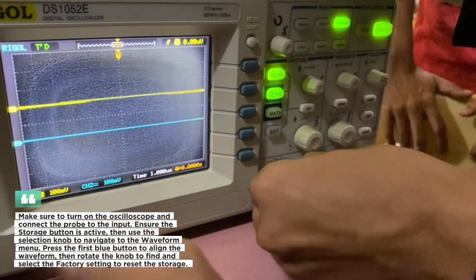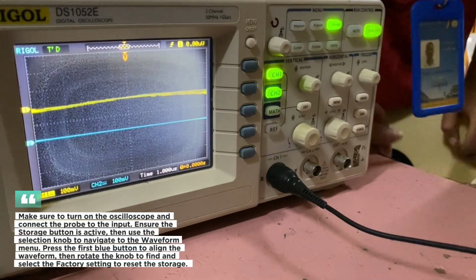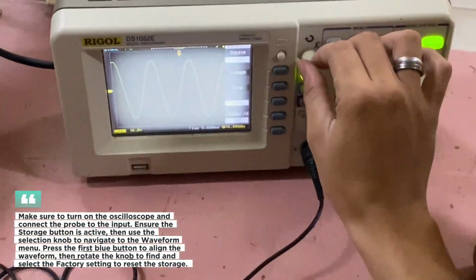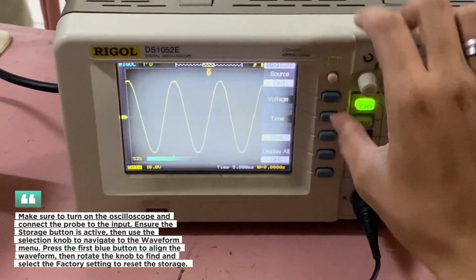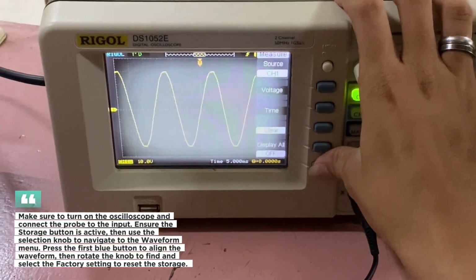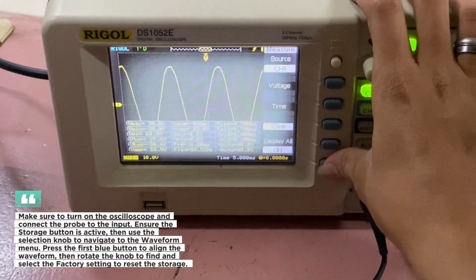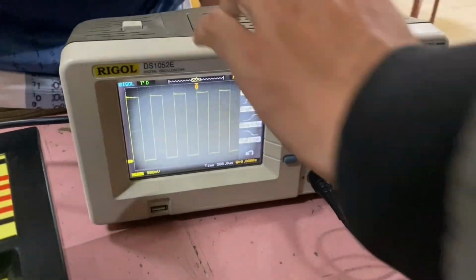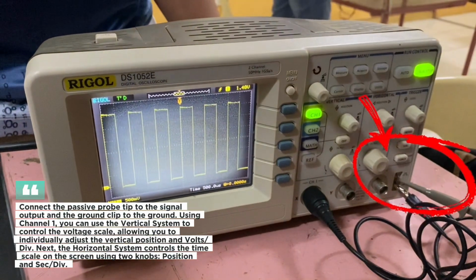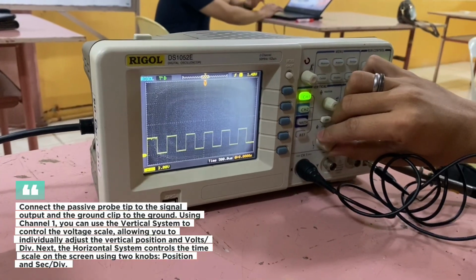Ensure the storage button is active. Then use the selection knob to navigate to the waveform menu. Press the first blue button to align the waveform, then rotate the knob to find and select the factory setting to reset the storage. Connect the passive probe tip to the signal output and the ground clip to the ground.